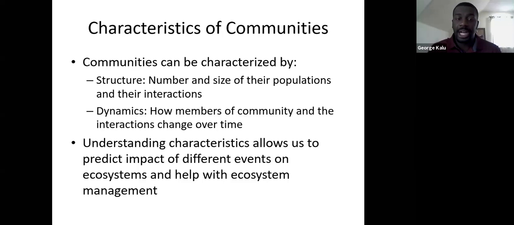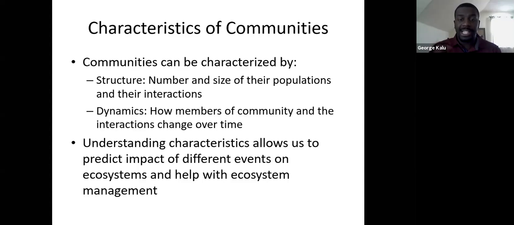Being able to understand these community structures and dynamics, and to study how they work, is really important, because that allows ecologists to understand what's going on in that ecosystem. If something detrimental is happening in that ecosystem or something needs to change, then we can step in and help manage the ecosystem a little bit better, so that all those interactions are able to happen a little more smoothly across the board.